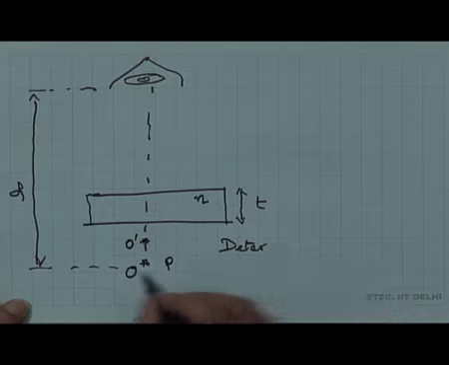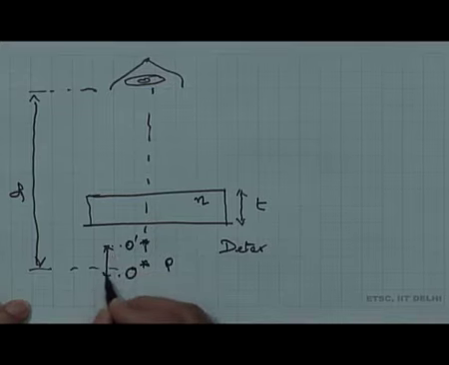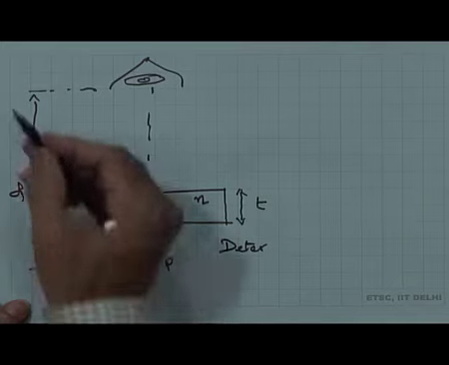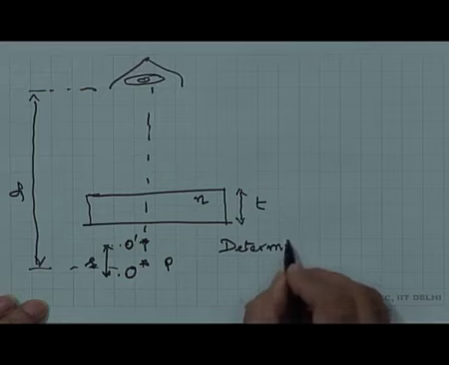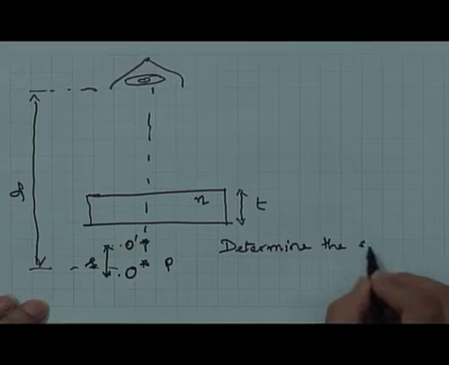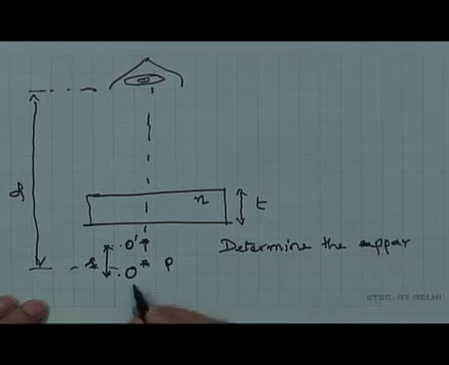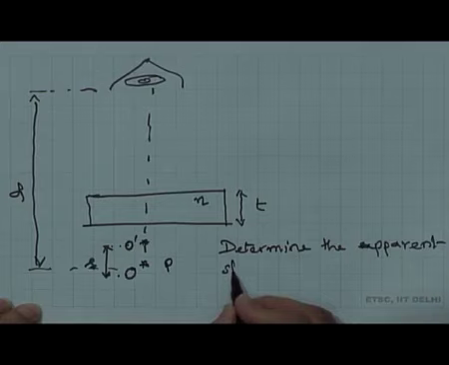So, determine the shift. What is the shift? This shift I can call S, or delta H, or delta D, whatever, S, the shift. Determine the apparent shift. The object is of course there, but it is appearing shifted. So, determine the apparent shift of the object.